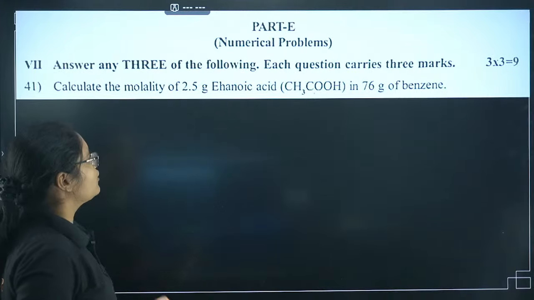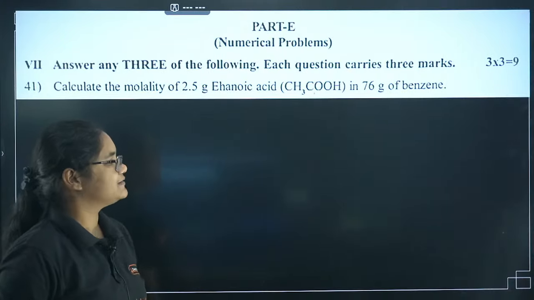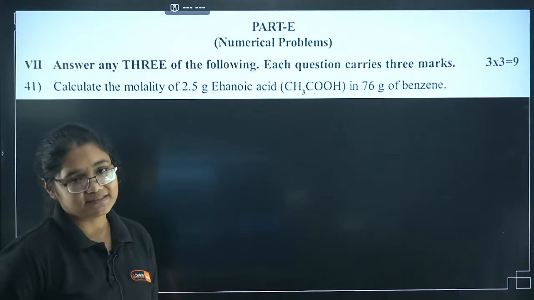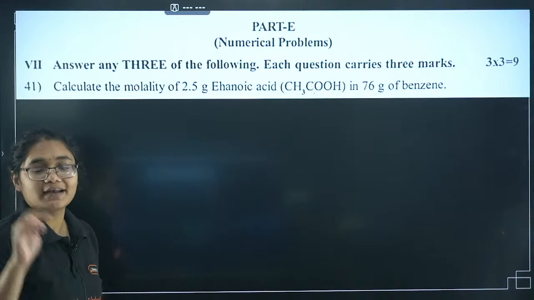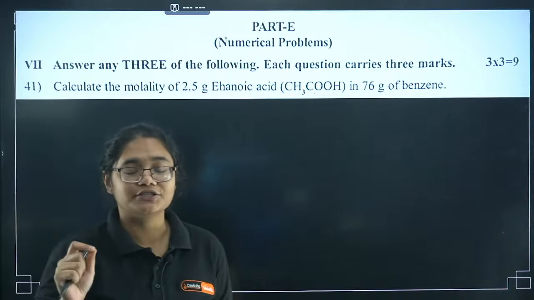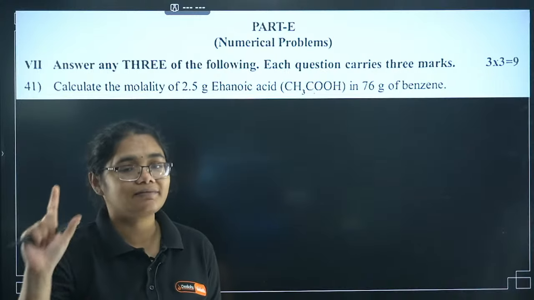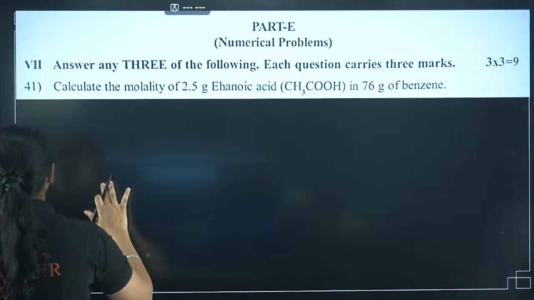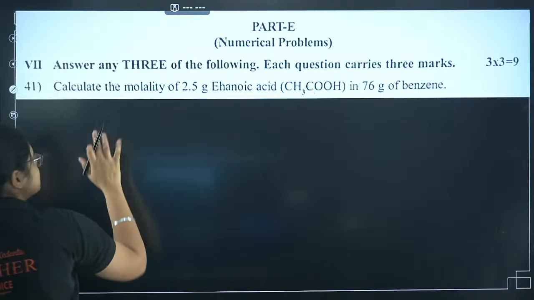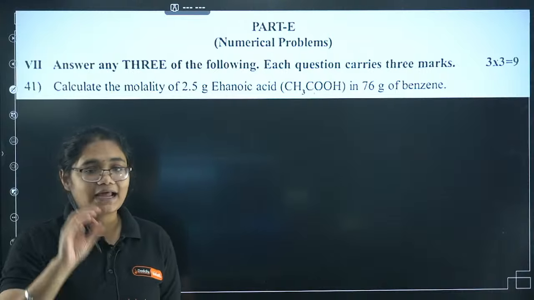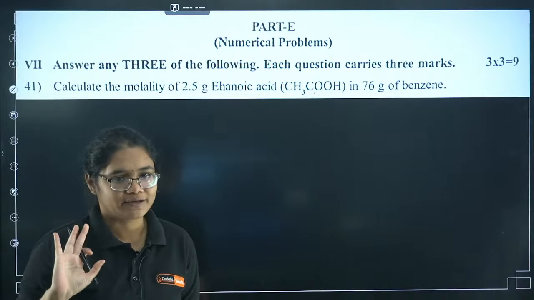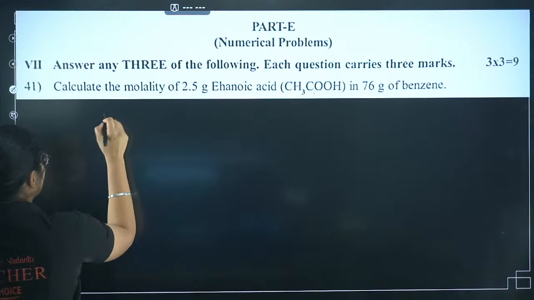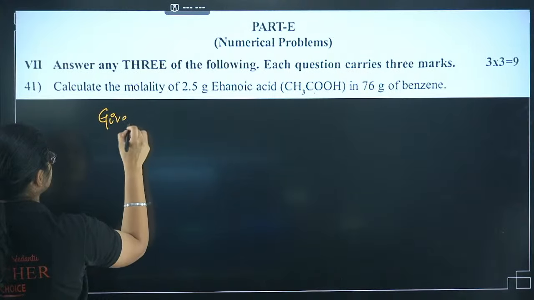Calculate the molality of 2.5 gram of ethanoic acid in 76 gram of benzene. What do we have to calculate? Molality. Step one, whenever you have to attempt a numerical question, the first step is to write the given values, and you have to also explain each and every term. For the first question, I'll go very detailed. I'll explain how to write the answer, but from next onwards, we will just solve the question. So first, what you have to write? The given values.